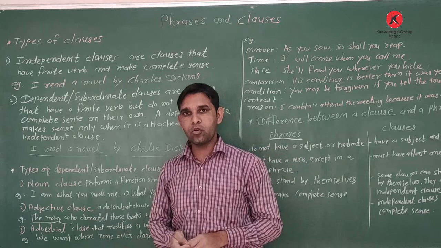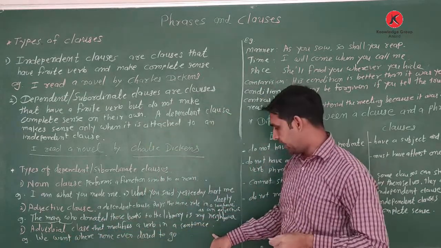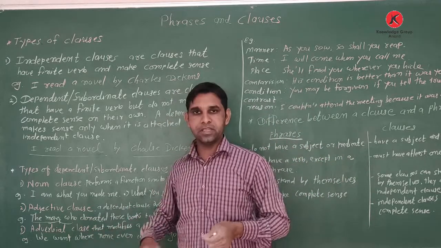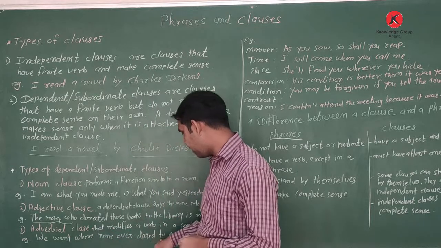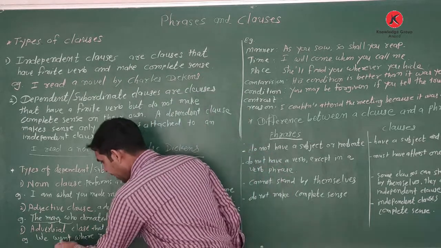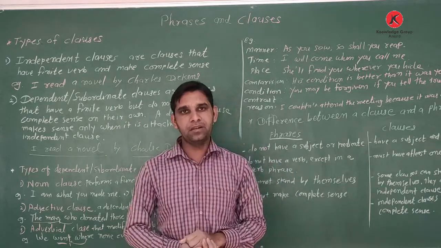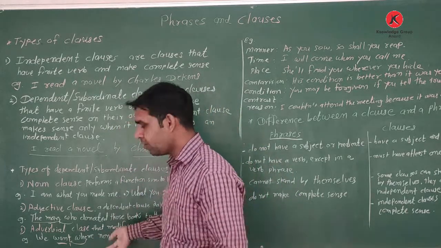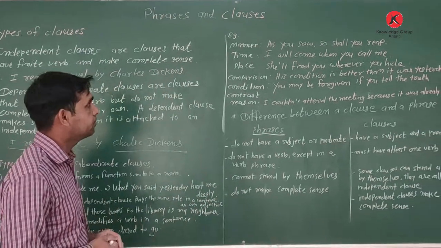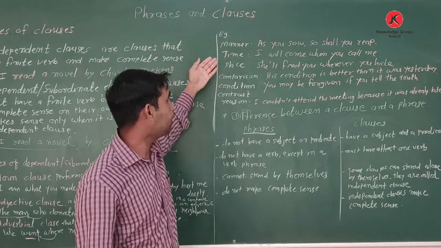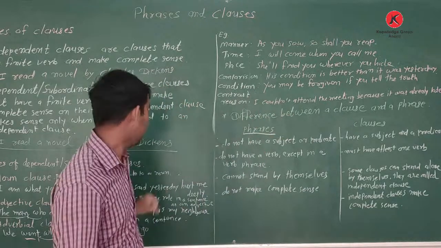Then comes the adverbial clause. The role of the adverbial clause is that it modifies a verb in a sentence. How? We went where none ever dared to go. We went, this is the verb it modifies. That is the adverbial clause. In adverbial clauses we have some parts: manner, time, place, comparison, condition, contrast, and reason. These are the parts of the adverbial clause.